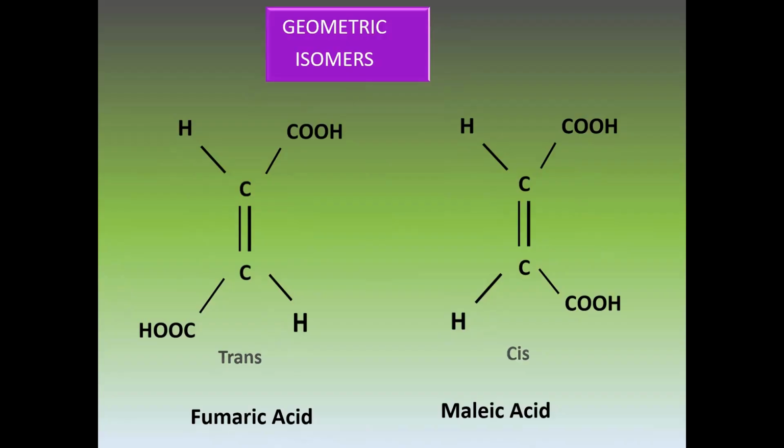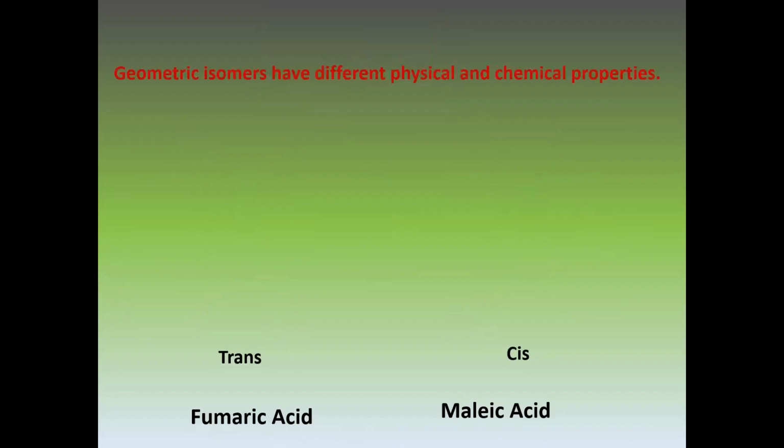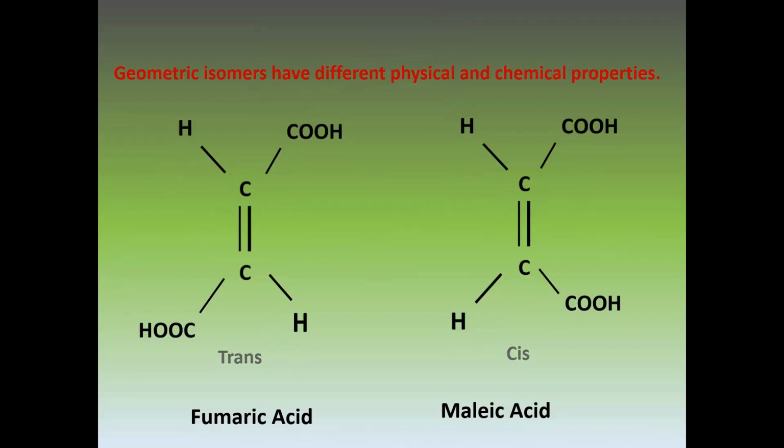Dear students, we will discuss an important point here about these geometric isomers. These two isomers have different physical and chemical properties. As I told you, one is more stable, one is less stable, one is polar, one is non-polar, etc. So geometric isomers have different physical and chemical properties.